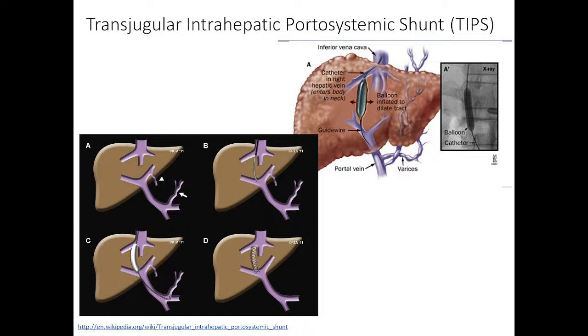So, now what this is causing? There is one shunt between portal vein and hepatic vein or IVC. This one. So, what this shunt is causing? What is the role of this shunt?